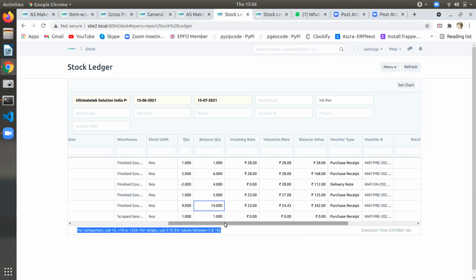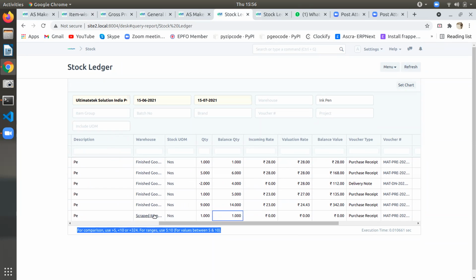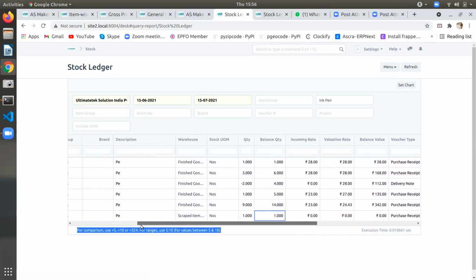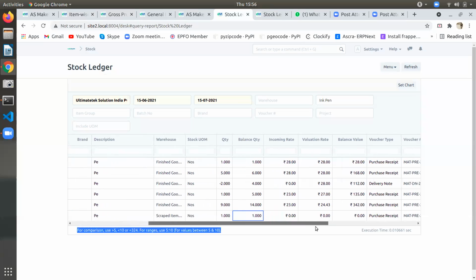That's correct. So we are considering the scrap 15, item also. 15 plus 8, 23, no? Okay. So that rejected material, what happens to that? It is coming over here only, sir. Scrapped item, you can see here. One item is a scrapped item. But that costing needs to go to that item only, no? For that scrapped item, we are not making any costing, sir. Incoming valuation cost is 0 only.